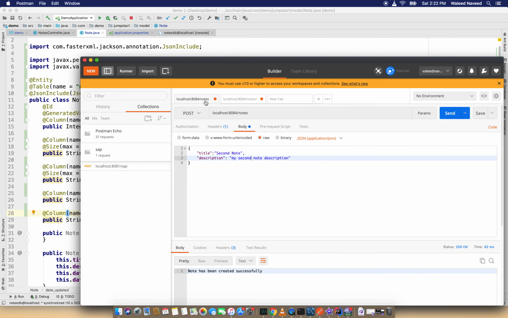Now let's quickly change this post to put, and change some value, like the note ID is 2, and second note updated, and update.